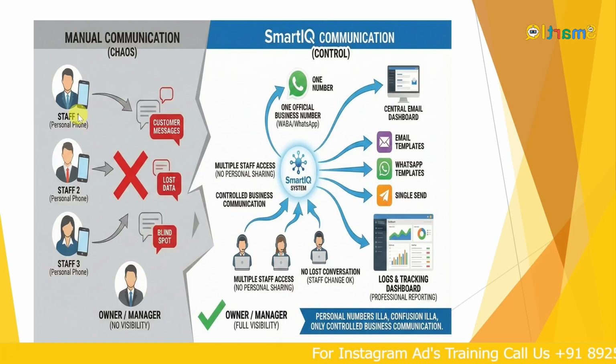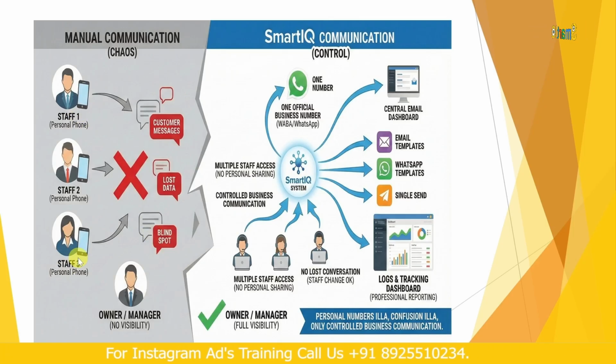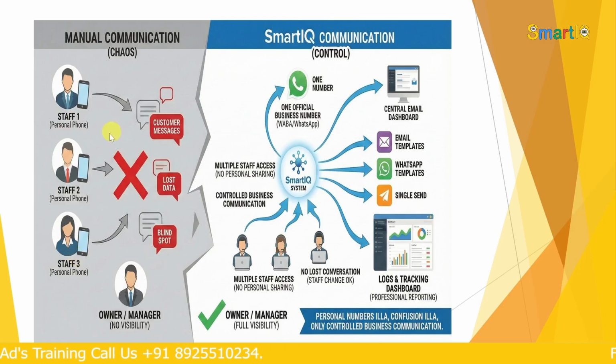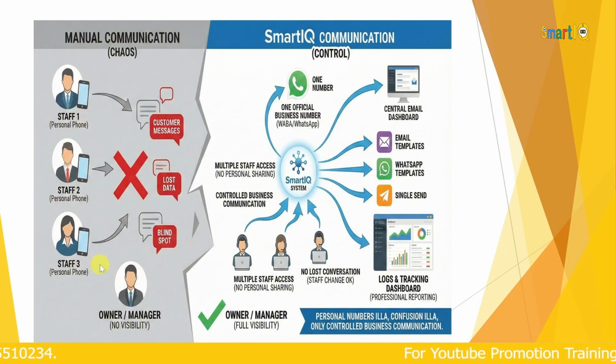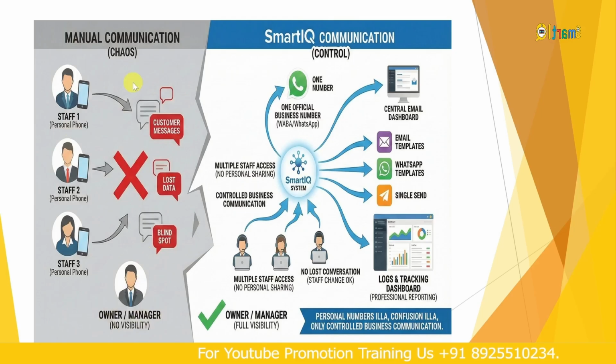So now, even if you say this is the update to the next person, there might be a miscommunication between them and the message may not be passed on properly. So all three of them will be working separately. The customer's follow up won't be the same with all three. The owner and manager will also be there. There won't be any visibility here. This is the problem with manual communication.